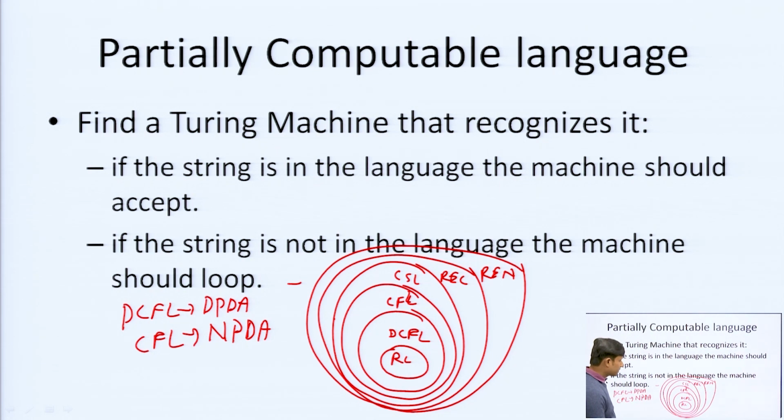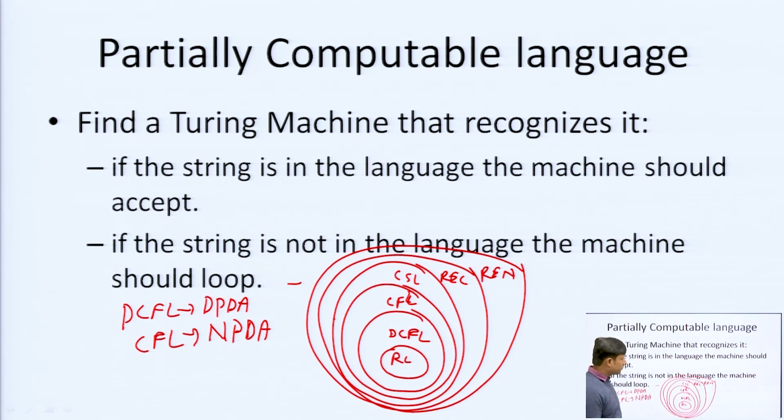Up to regular, DCFL, CFL, CSL and recursive, all are decidable: for each and every input we can say accepted or rejected. For recursive enumerable, for some inputs it will give the result, and for some inputs it will not.